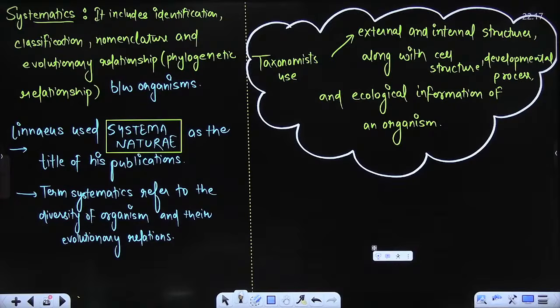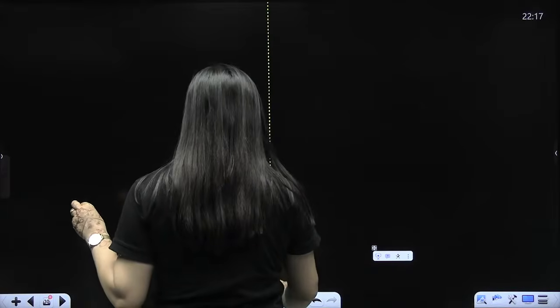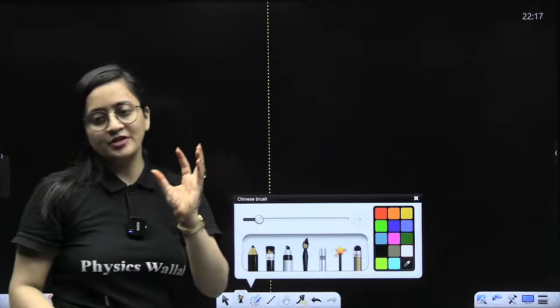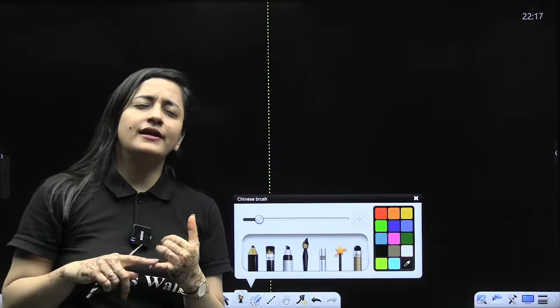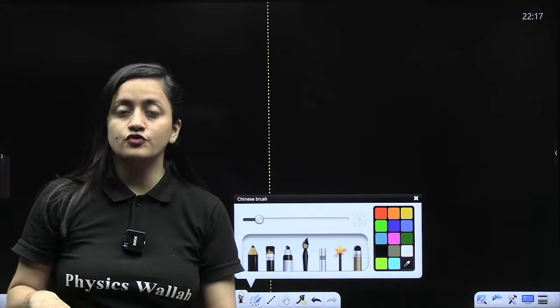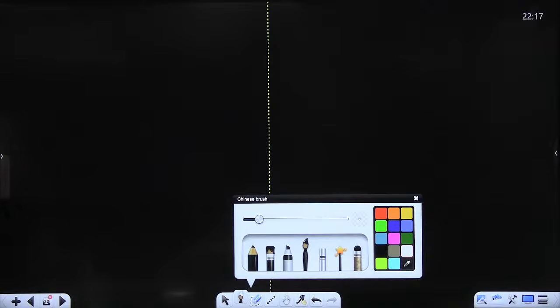So let's talk about that scientific rule. We will talk about binomial nomenclature. Jaise dekho beta, in chemistry, when you name chemicals, you go for the IUPAC naming, International Union of Pure and Applied Chemistry. Same way we are also having the same thing here. For example, before starting binomial nomenclature, we are going to talk about ICBN and ICZN. So what is this ICBN and ICZN?